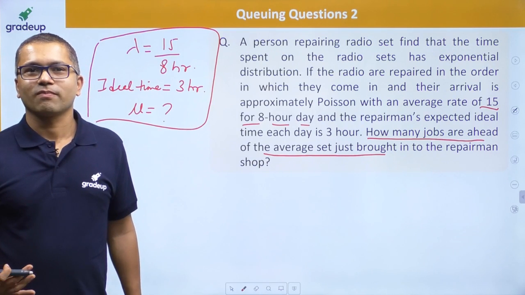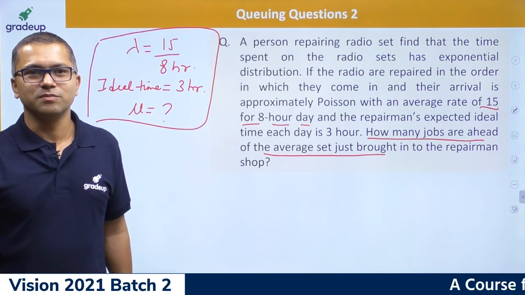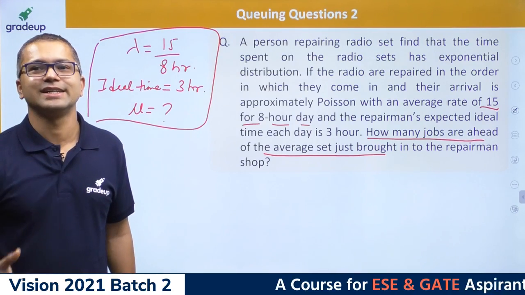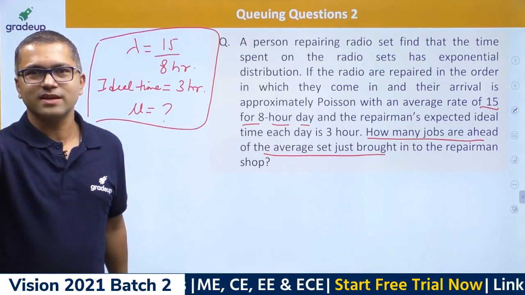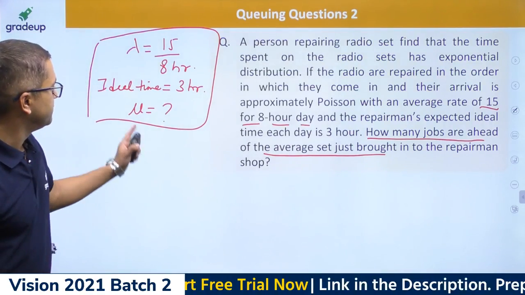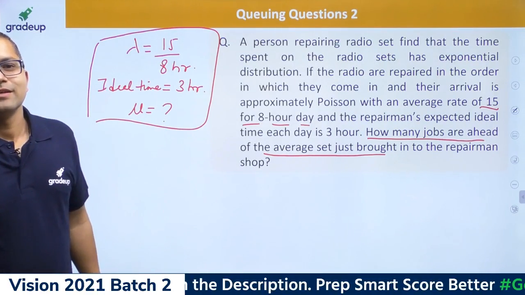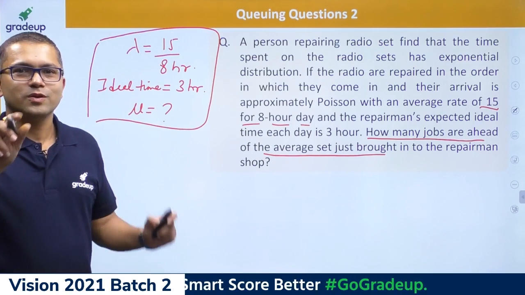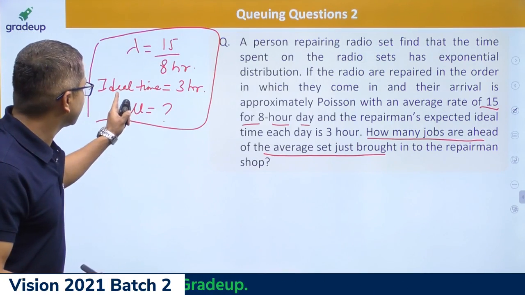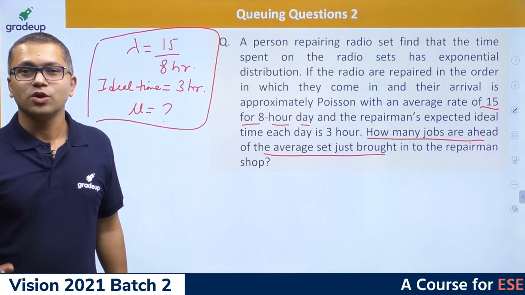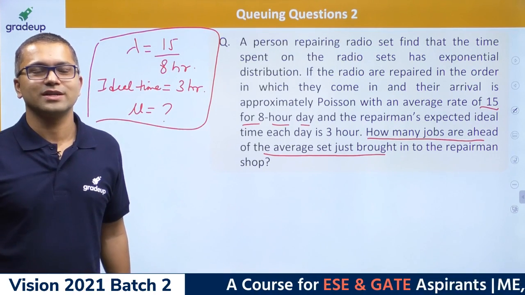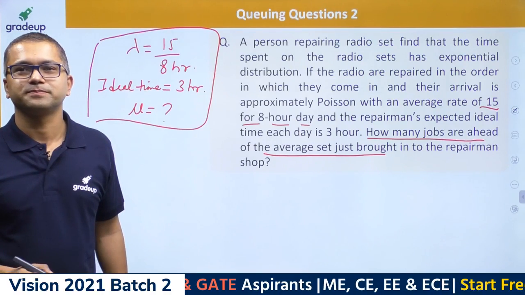Can anyone type in what should be the approach to find mu? I have already told you, can you correlate this idle time to something that you already know in queuing theory?